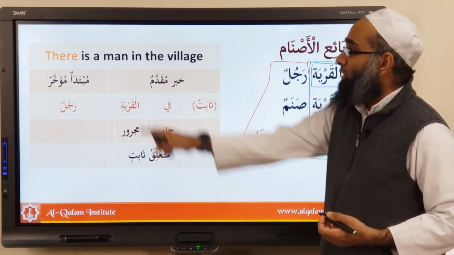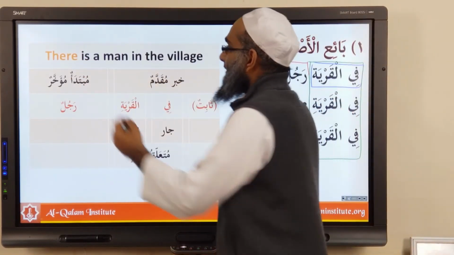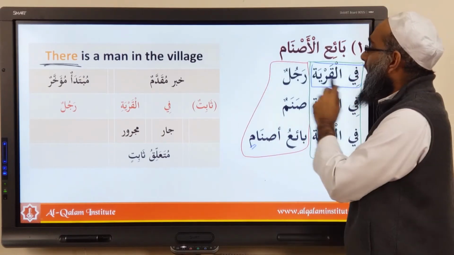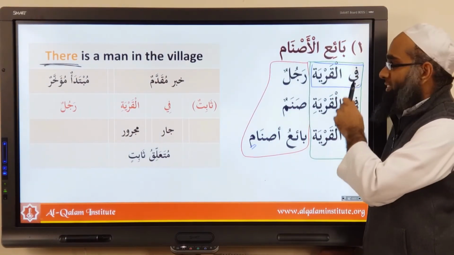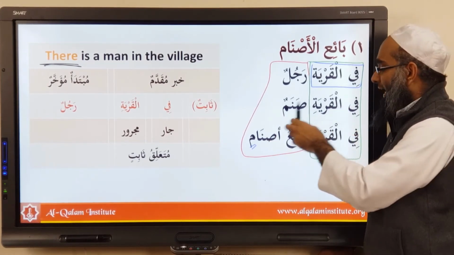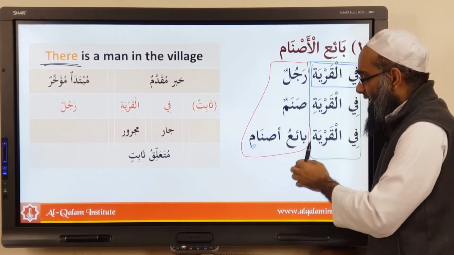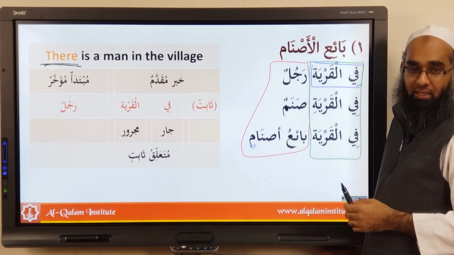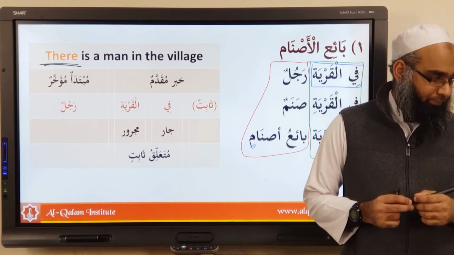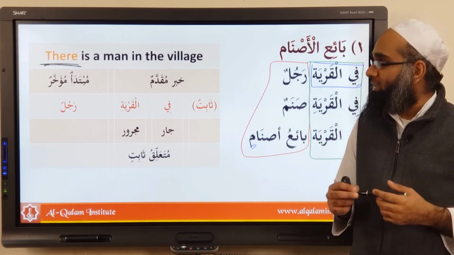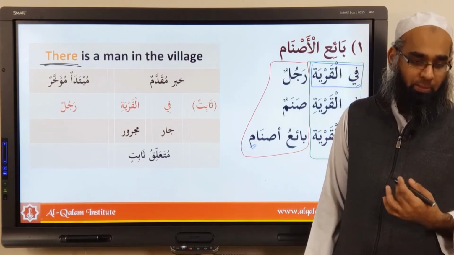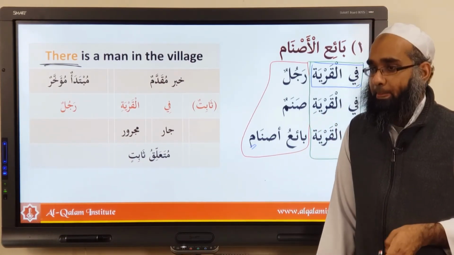And how do you translate it? You have to add a word. What word do you have to add? There. So there is a man in the village. How do you translate this? Fil qaryati rajulun. There is a man in the village. Fil qaryati sanamun. There is an idol in the village. Fil qaryati ba'i'u asnamin. There is an idol seller in the village. What's the question? Can you say in the village there is a man? You can say in the village there is a man, but this one is better. This is a more general structure. But that's not incorrect, it's just not the best option. Okay? Understood?